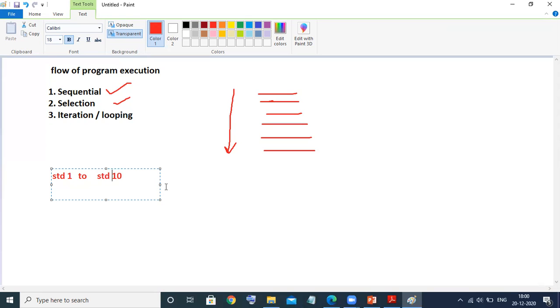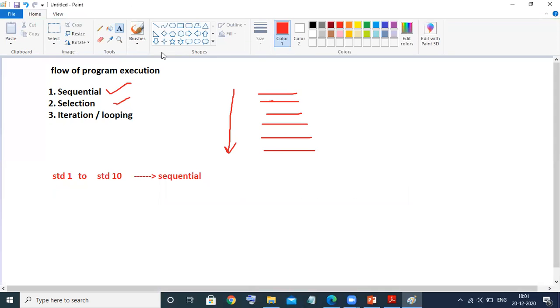If you observe carefully, this flow will always be sequential. Sequential means there is no interruption. After standard 1, you enter standard 2, then standard 3, then standard 4, and so on up to standard 10.